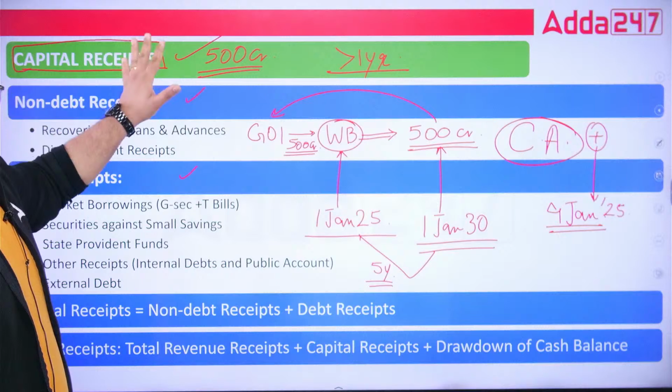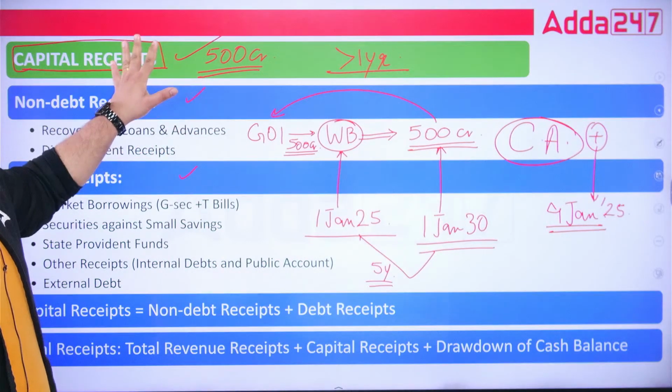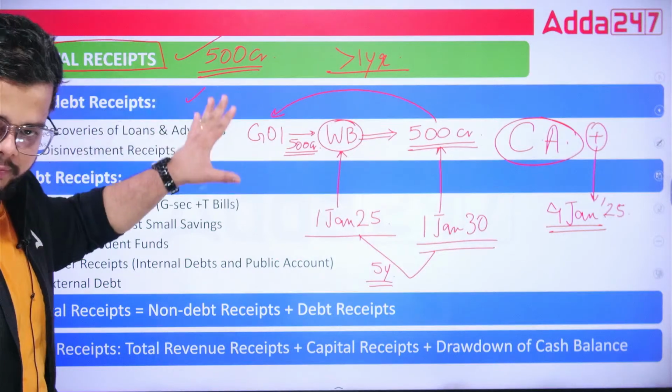Till now it is clear. I hope it is clear. It is not in the revenue account, it is in the capital account. That is why 500 crore is now in the capital account, capital receipts.